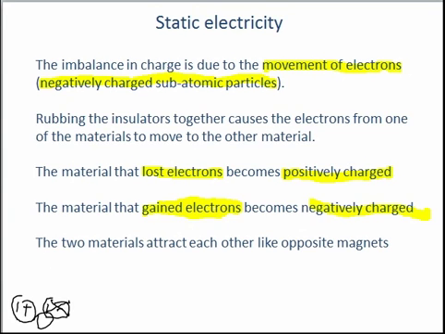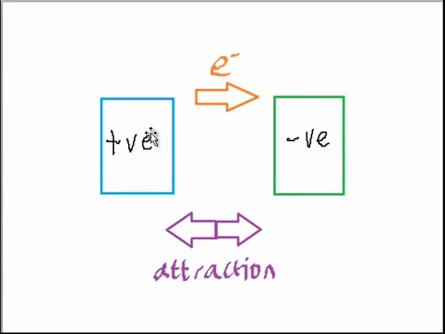And when the two materials have a difference in their charges, then they are able to attract each other like opposite magnets. So you can see that here. The positive and the negative materials are attracting each other.